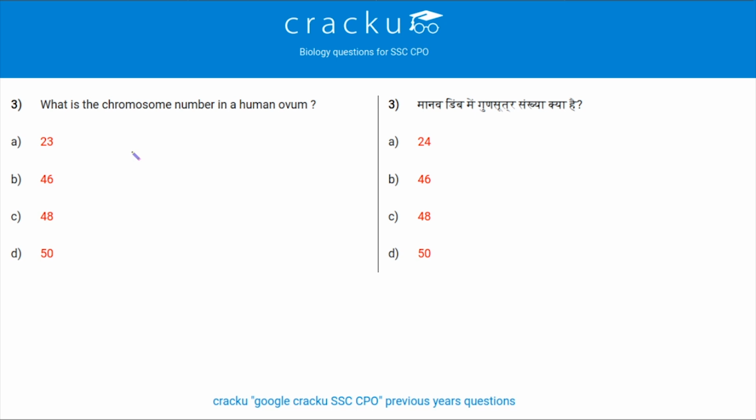What happens in mitotic division? The chromosome is not divided, whereas in meiotic division the chromosomes are divided into two parts. When the ovum and sperm meet while fertilization, the total number is again 46. The number of chromosomes in these is 23.